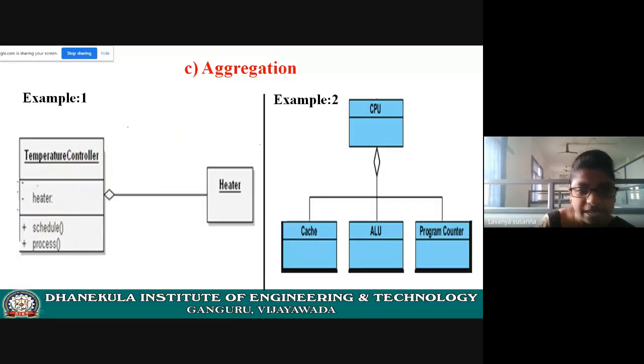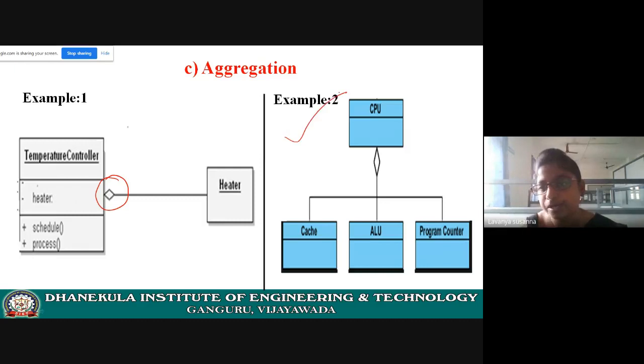Okay. Now see here. Here are the heater class and the temperature control class. These are classes. What is the relationship? Part of. The heater is present physically inside the temperature controller. That means a part-of relationship means aggregation. What is important? Aggregation means you need to represent a diamond symbol and then a line. Okay, I hope you understood.